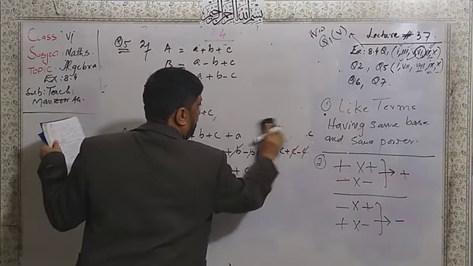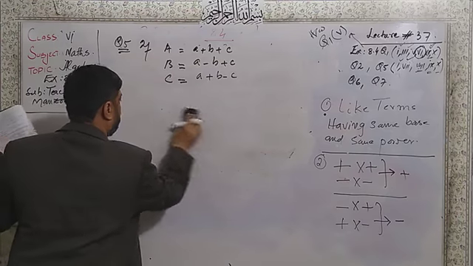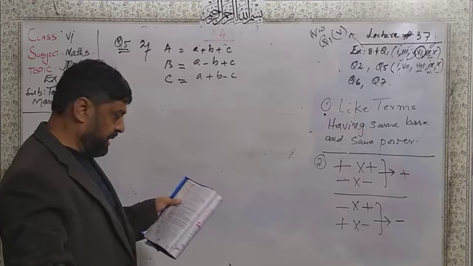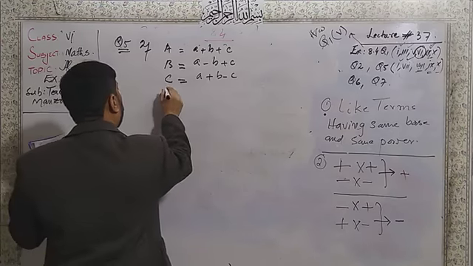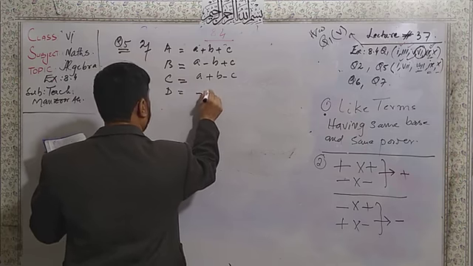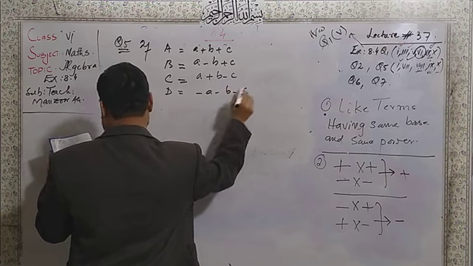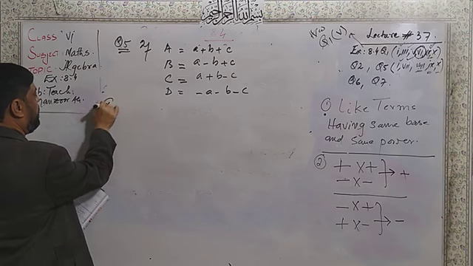Because there are more values and there is the part number here. The value of D is also given here, that is equal to minus A, minus B, minus C. Here we are given part number 10.